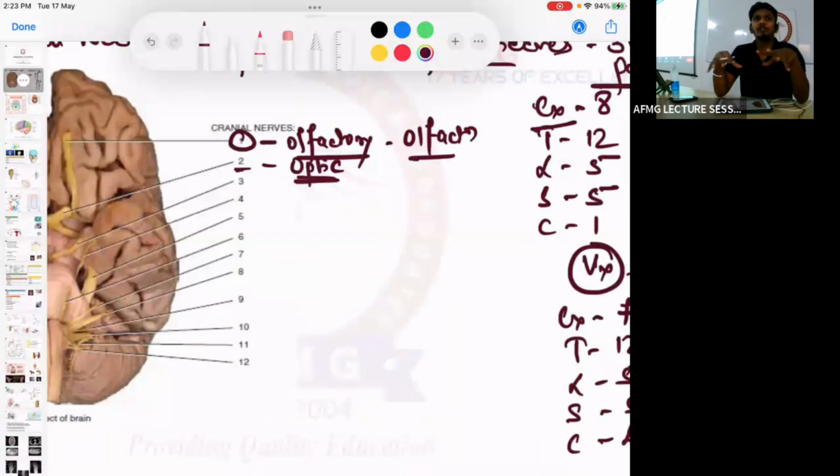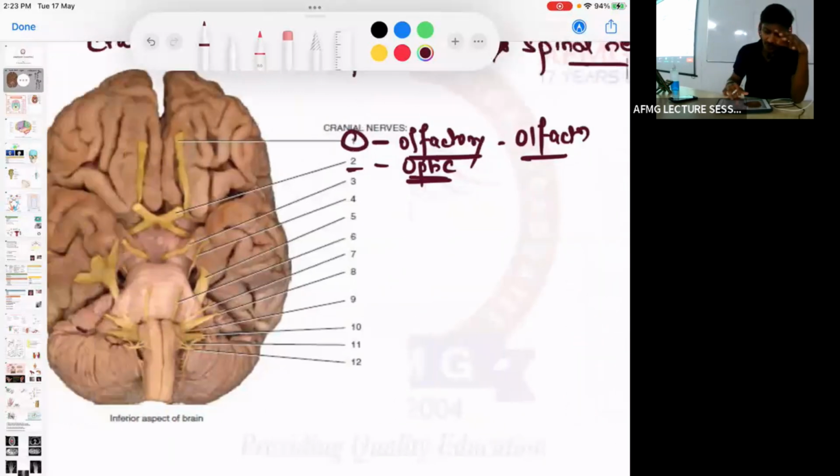I hope all of you are quite aware from ophthalmology that in the eye we have cross innervation. That means the nasal fibers are responsible for temporal vision, and temporal fibers for nasal vision.